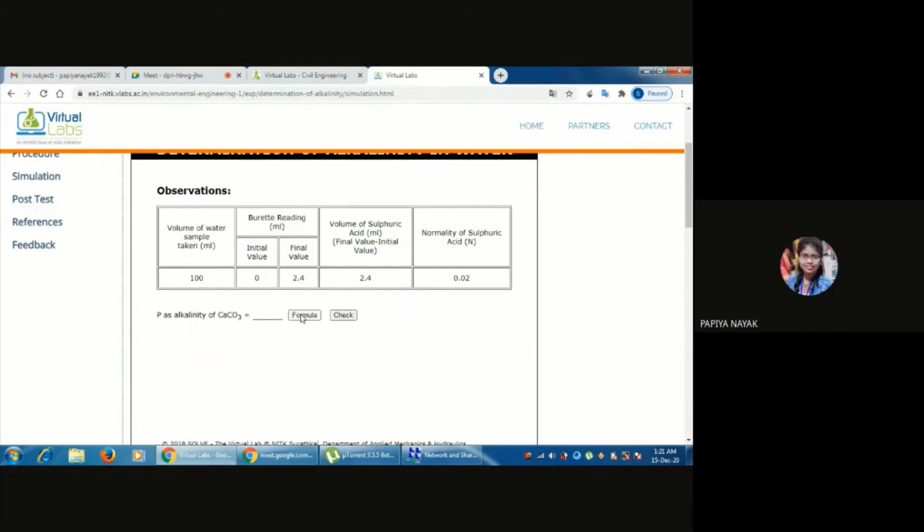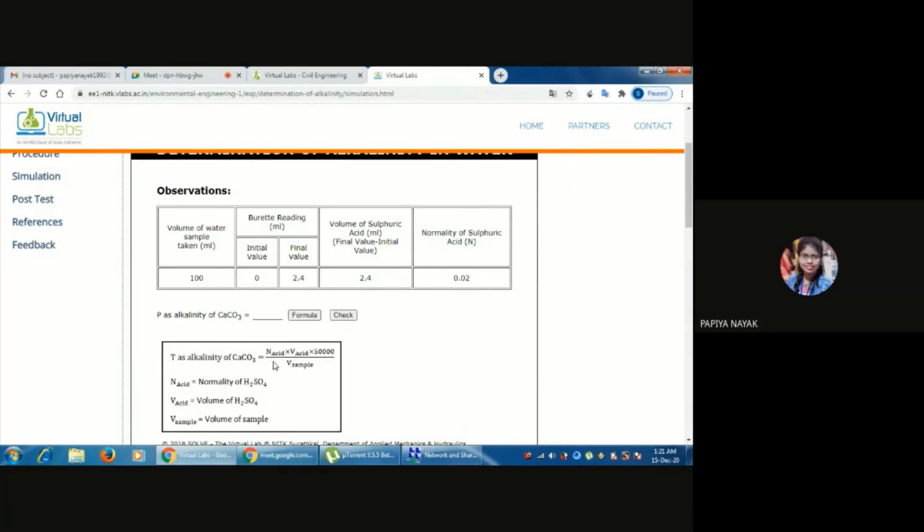Type P alkalinity as calcium carbonate. There is a given formula. The formula is normality of acid into volume of acid into 50,000 divided by volume of sample, where normality of acid is 0.02 and volume of acid is 2.4, into 50,000 divided by volume of sample, that is 100. Please calculate, anyone. 24.